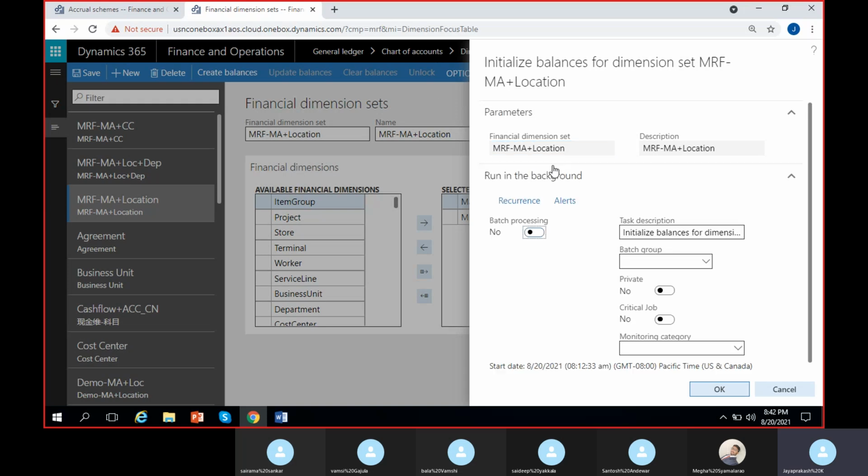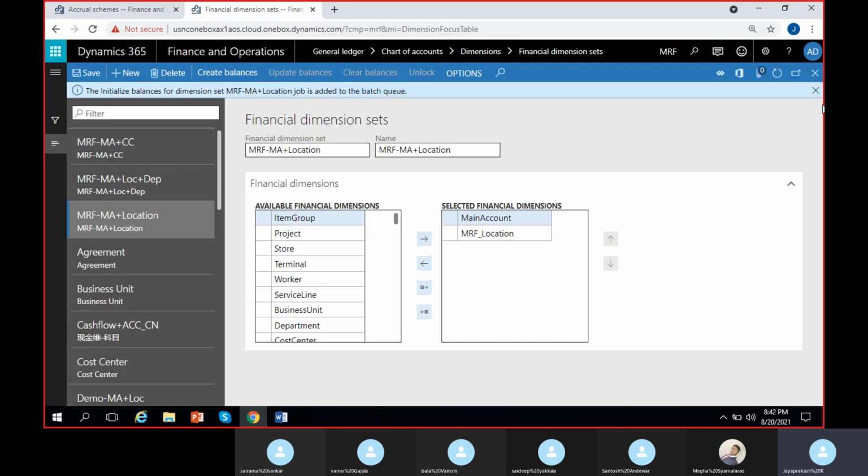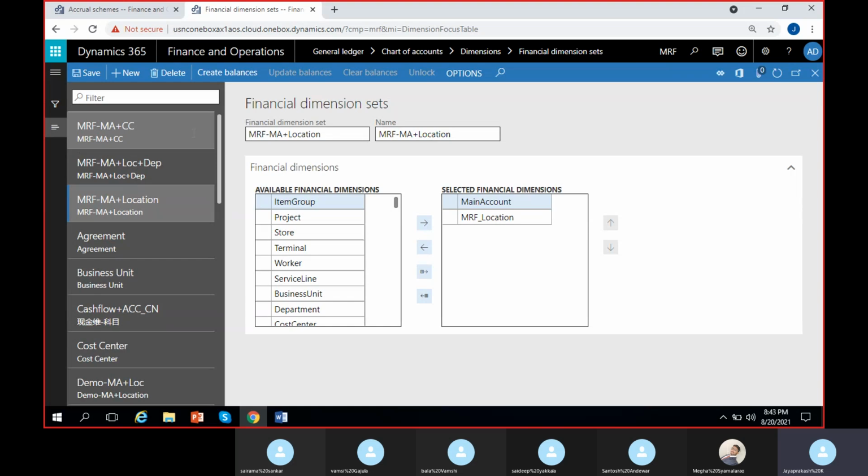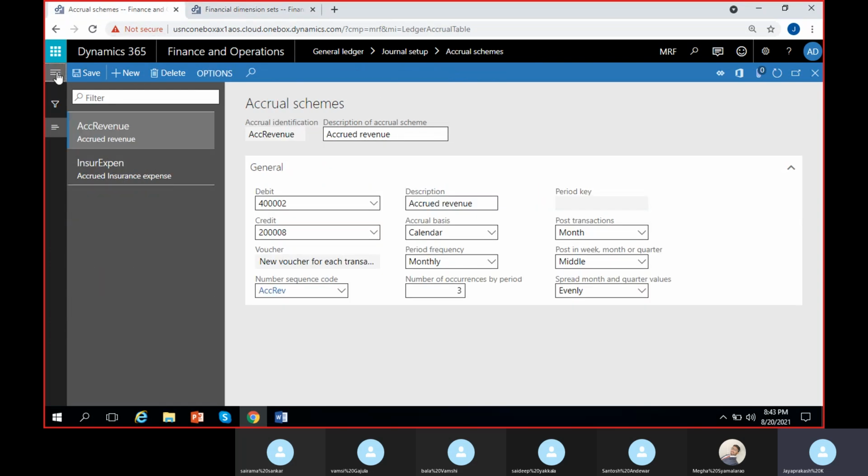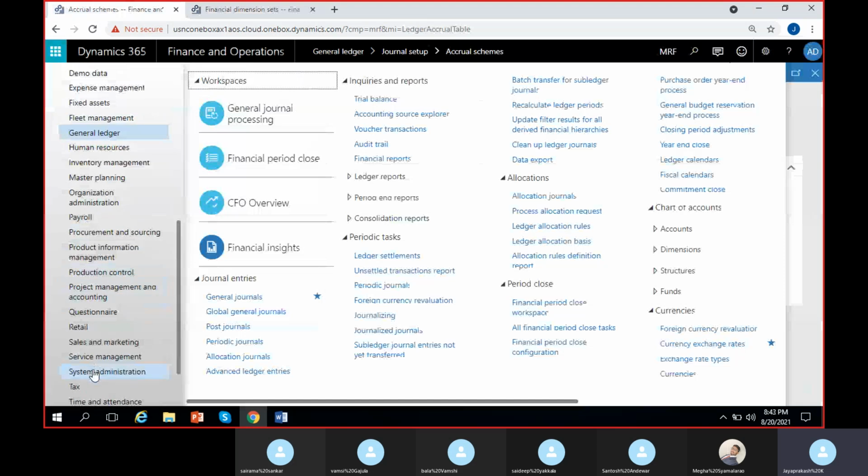Which is asking you can run it in the batch background or you can run it on the screen. If it feels like it takes more time on the screen, you can just run it in the batch. Or if I click on batch, it will automatically run in the background. Suppose if I run it on the screen, system will run it here, I mean on the screen, loading, and it will load finally. If you want to check that batch job, actually, we can go to system administration where it is running.